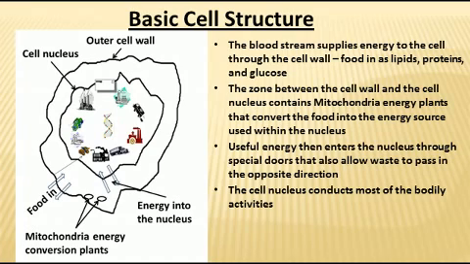The bloodstream supplies food to the cell, and it enters in various places through the cell wall, and that food is in a form that needs to be converted into energy that can ultimately be used within the nucleus of the cell to perform its tasks. The conversion plants are called mitochondria, energy conversion plants, and they perform this important function of altering the food that comes in to just the right form needed by the cell nucleus.